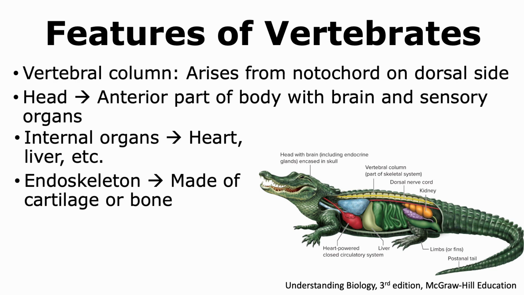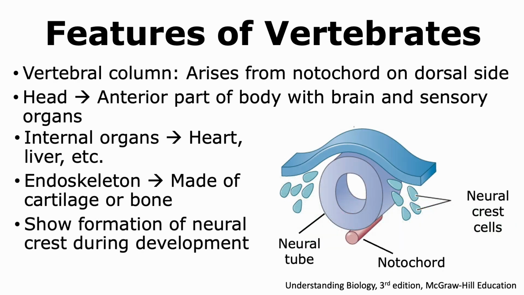Vertebrates also have an internal skeleton called an endoskeleton. This endoskeleton can be made up of either cartilage or bone. One of the last features is the formation of a special set of cells called the neural crest cells that occurs during development.